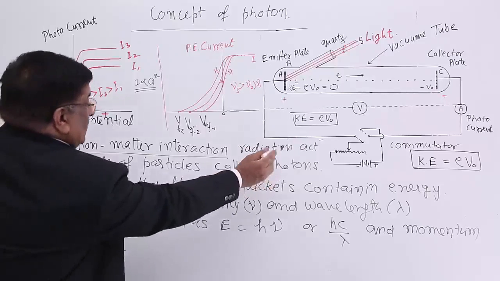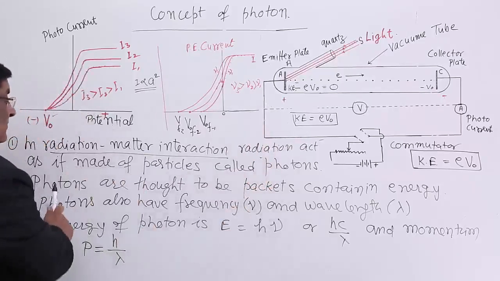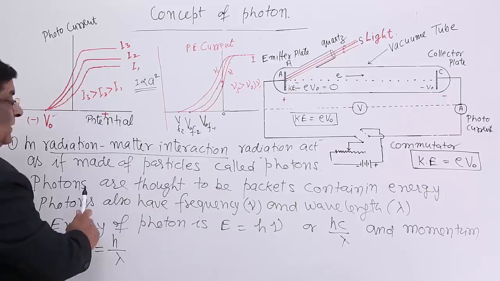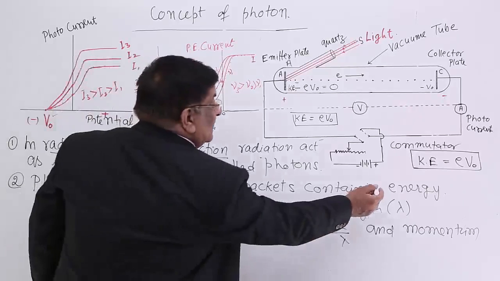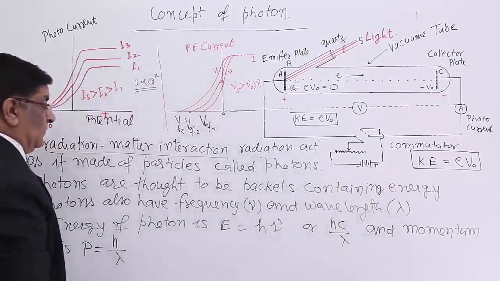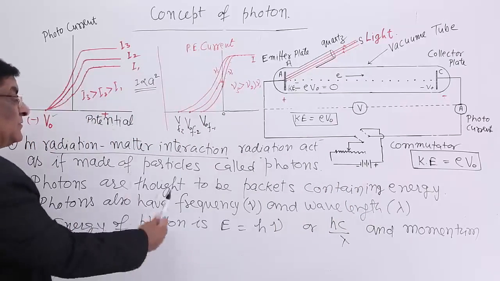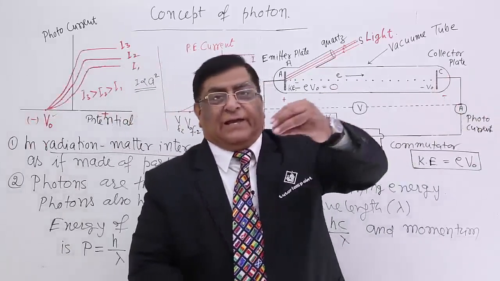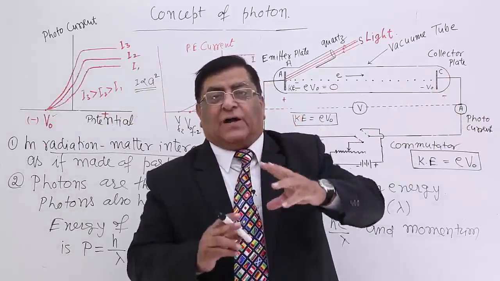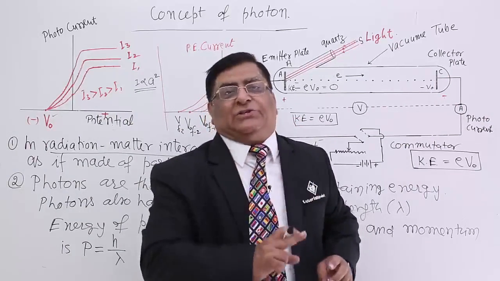These are called photons. Now, what is the property of this photon? Photons are thought to be packets containing energy. Photons also have frequency and wavelength. The light, these photons, are having both the natures.